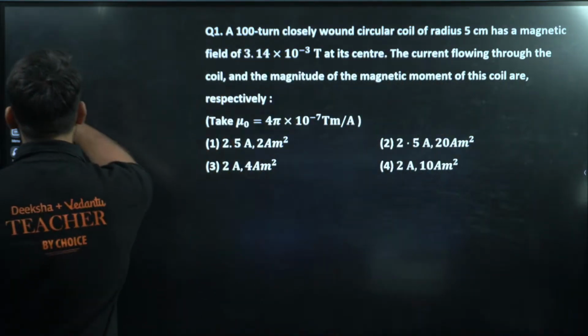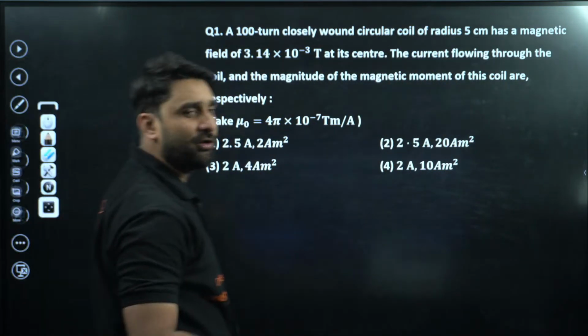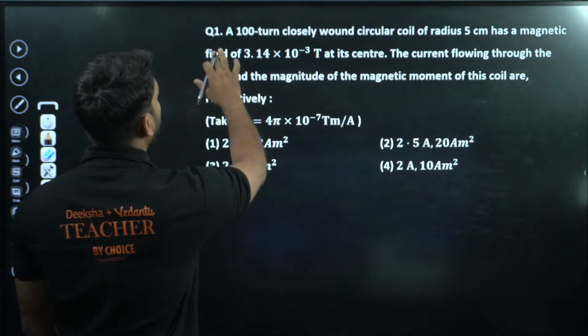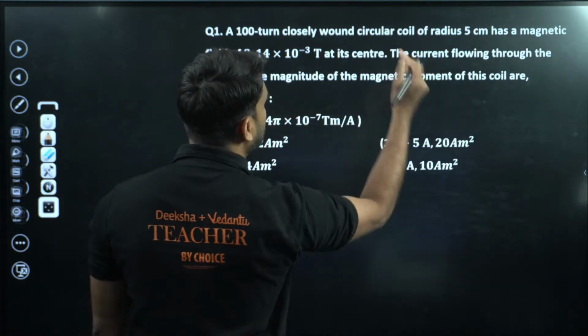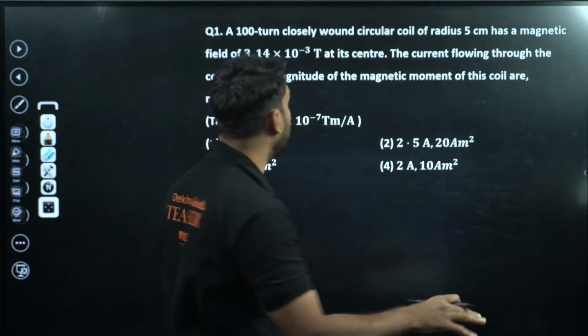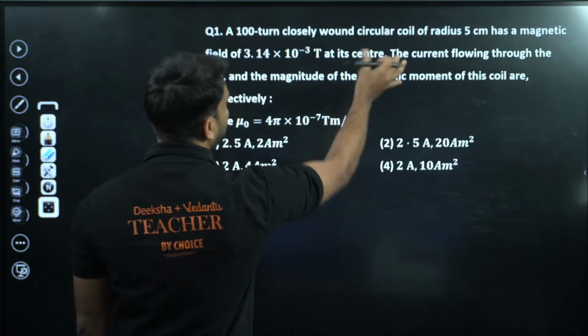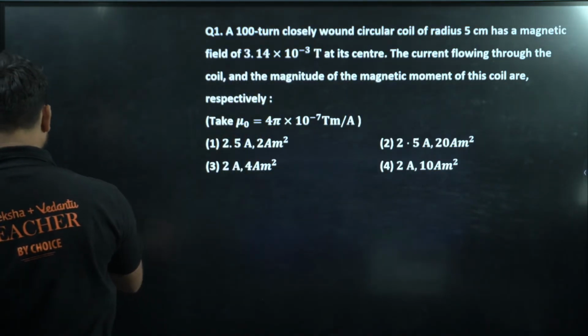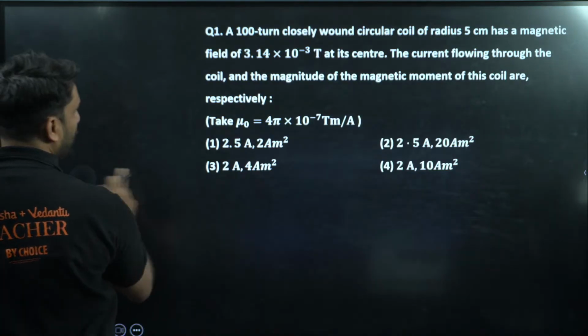So let's move to the first question. This question is directly from magnetic effect of electric current, a formula based question. Yes, thank you so much for confirmation. A 100-turn closely wound circular coil. So we are talking about a circular coil and the magnetic field is given at the center. You all know there is a direct formula.